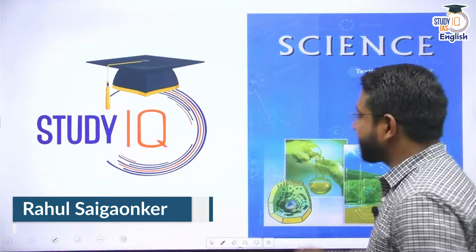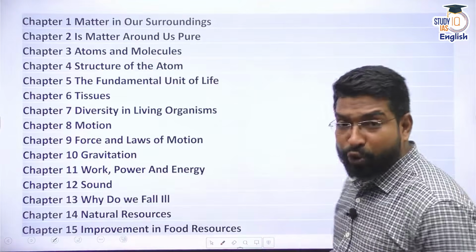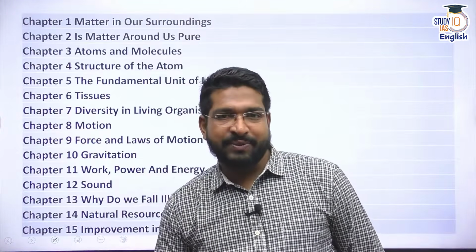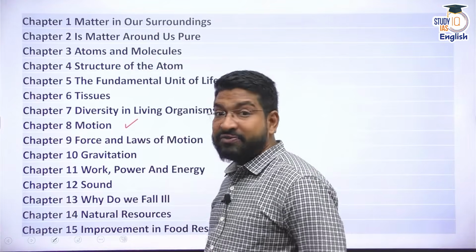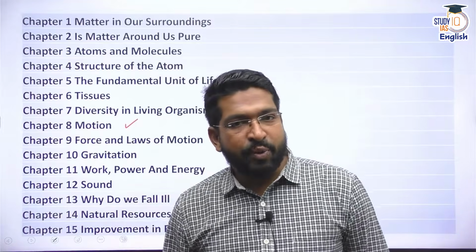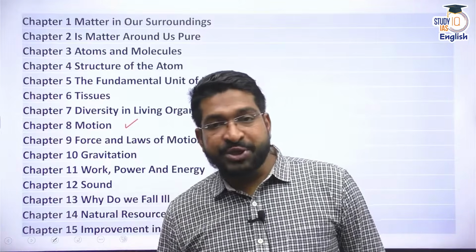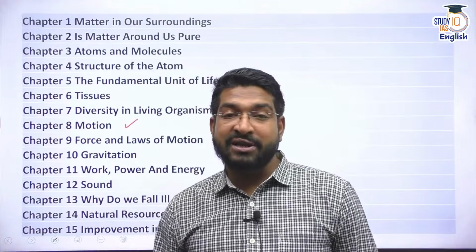We are discussing the textbook for class 9 and we are doing a chapter by chapter analysis. I hope that you remember our last interaction. We discussed chapter 8, that is motion. We discussed what is uniform motion, what is non-uniform motion, what is speed, what is velocity, what is distance, what is displacement. Rate of change of velocity is called acceleration.